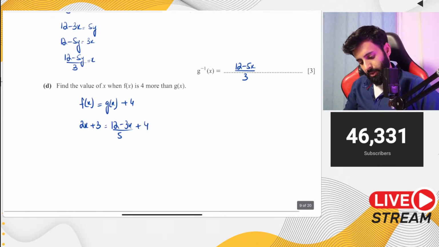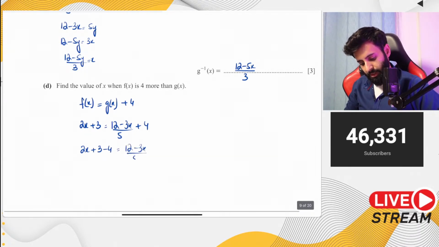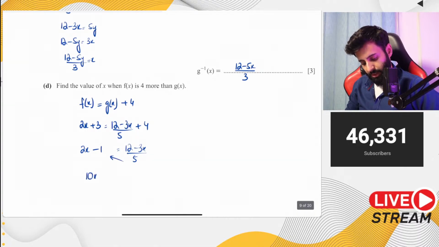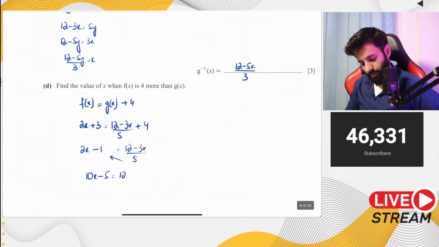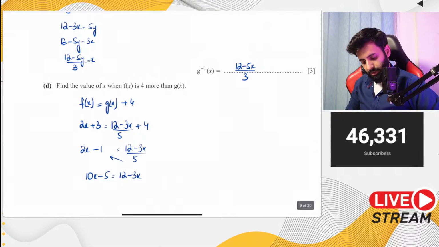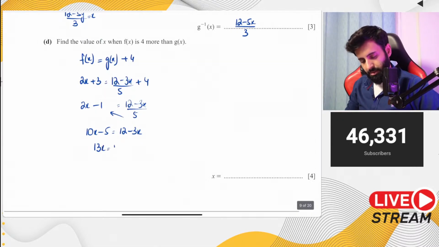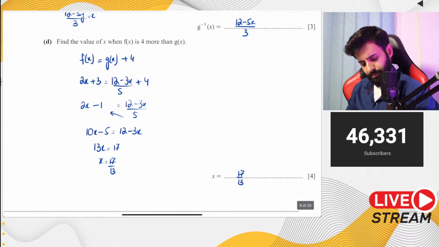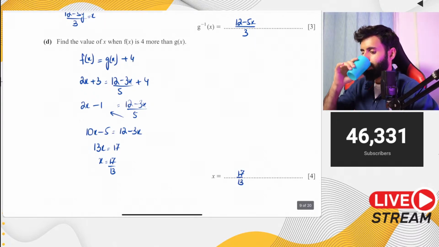Okay, so you take 2x, you take the 4 over to the other side. So this is equal to 12 minus 3x upon 5. So 3 minus 4, let's just write it as minus 1 directly. We'll save some time. And now if you multiply it by 5, so you have 10x minus 5 is equals to 12 minus 3x. So 10x plus 3x is 13x, which is equal to 17. So x is equals to 17 upon 13. And that's your answer. There you go.